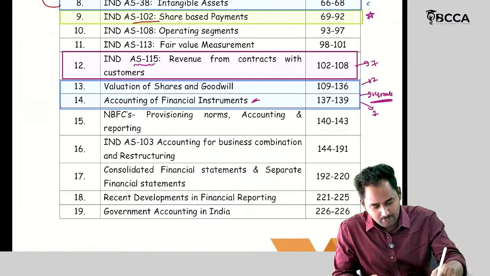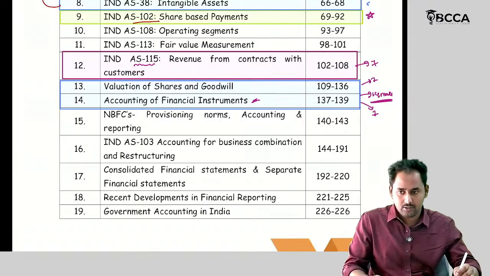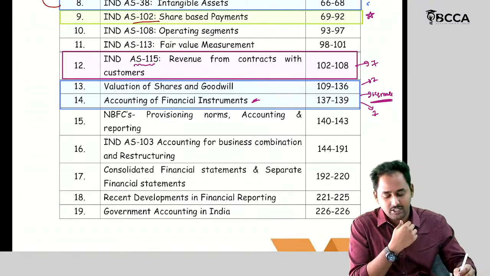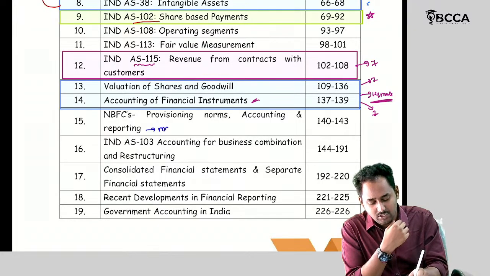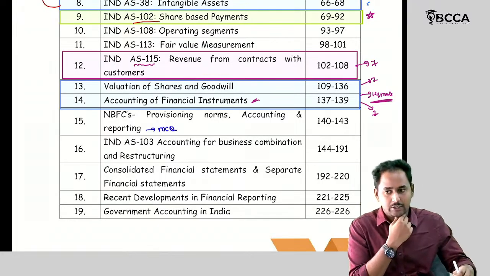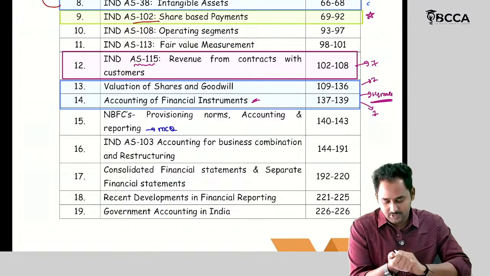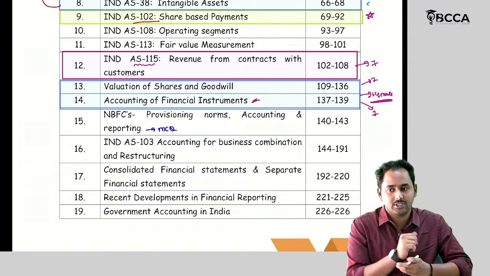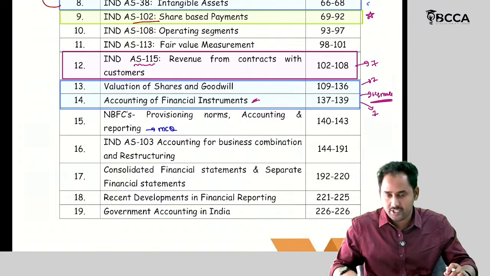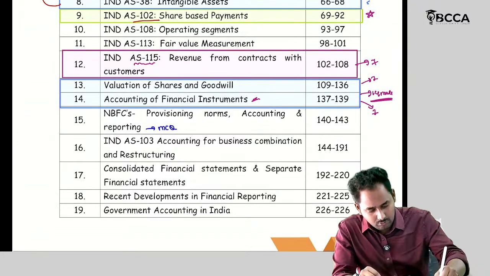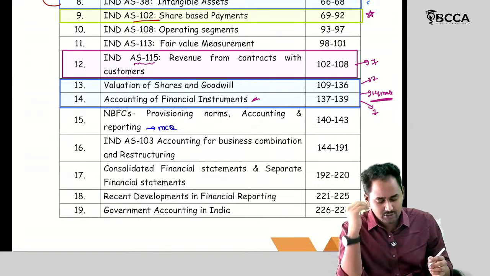Then coming to NBFC, NBFC is not important with respect to the questions. This time I am expecting only MCQs from NBFC. So this chapter is not so important, and it is a very small chapter. You should remember the provisioning norms, meaning how much percentage of provision should be created. That aspect should be remembered. That's all. Then coming to our 14 marks questions.